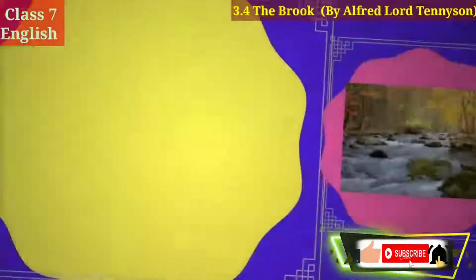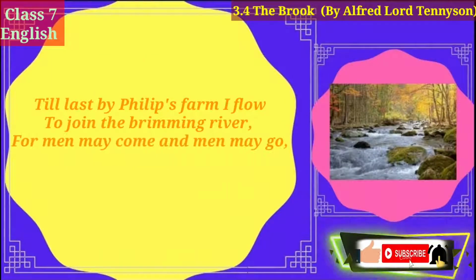First of all, I will read the third stanza and then I will explain line by line. Okay students? Till last by Philip's farm I flow to join the brimming river. For men may come and men may go, but I go on forever.